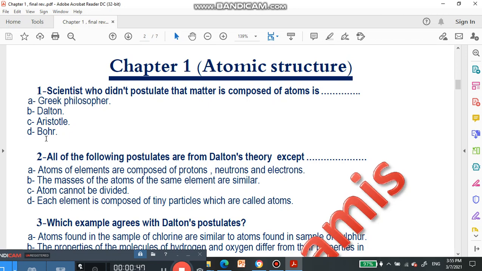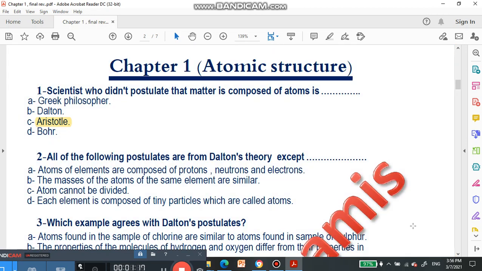Which scientist postulated that matter is a solid particle only? We have here Aristotle. It is the right answer for this question.